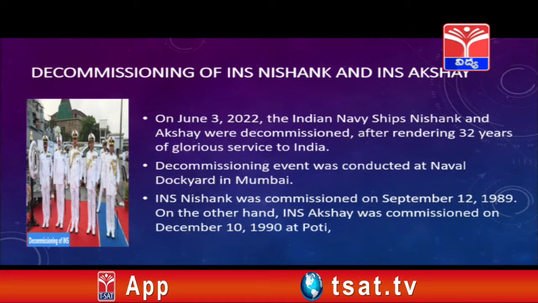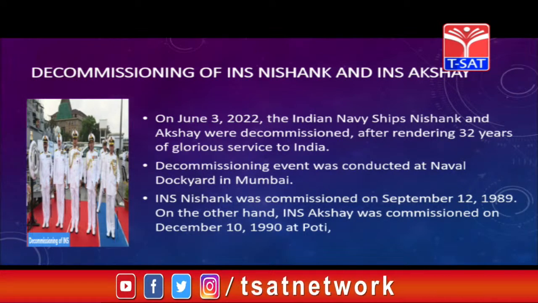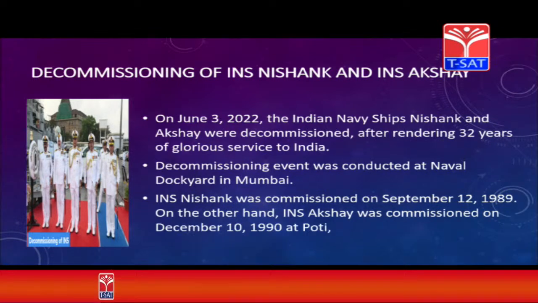INS Akshay was commissioned on December 10th 1990 at Poti and decommissioned on June 3rd 2022 at Mumbai. So these dates are very important. You have to practice all these dates.